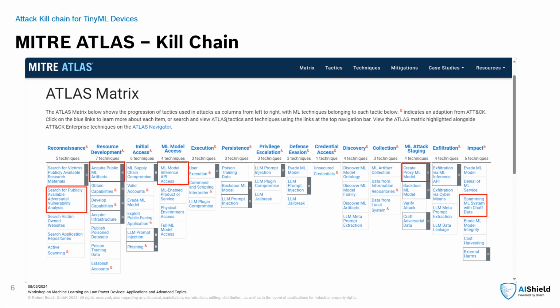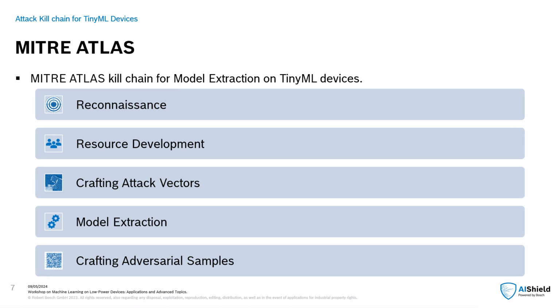Here, the highlighted part shows how an attacker can follow this process and extract sensitive data or intellectual property from the model, or the model itself. In the context of an attack kill chain, according to Mitre Atlas, this demonstrates how an attacker can compromise the functionality of tiny devices.